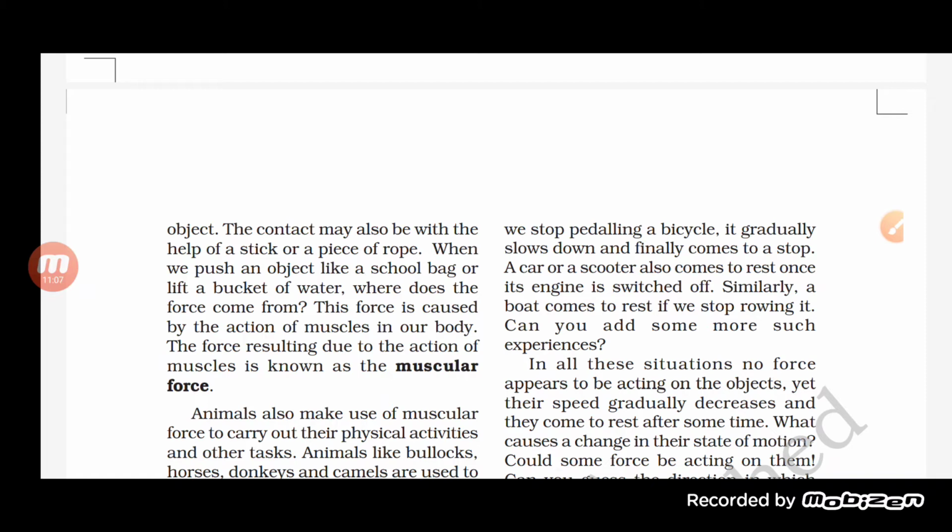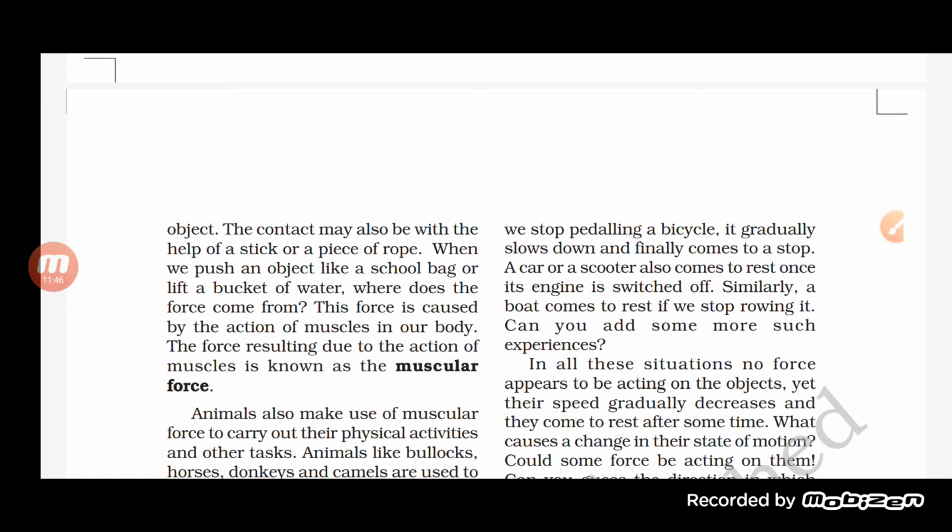There are a lot of different examples, students, in which you will find that when we stop paddling, when we slow down the car or scooter engine, or when we stop rowing the boat, in all these cases the object comes to rest. Why does an object come to rest? Why does a ball which is moving on a surface start reducing its speed and finally stop? What is the reason behind it being stopped? Why is it not still moving?